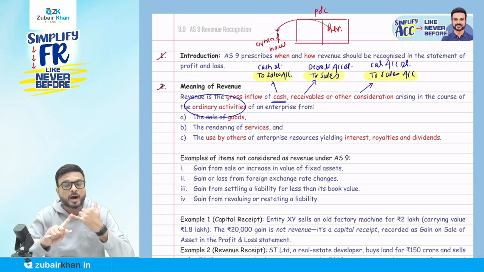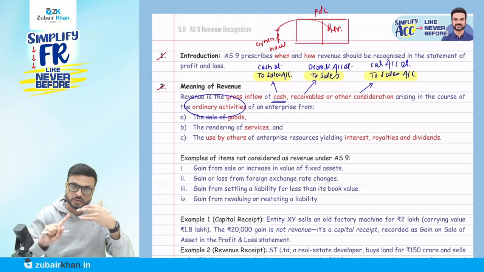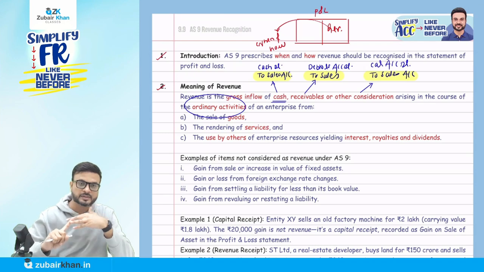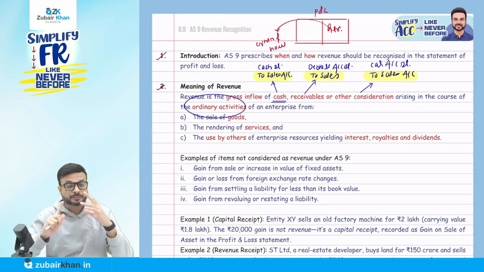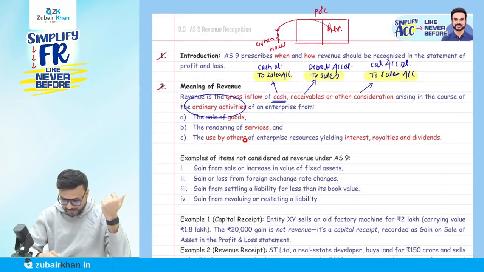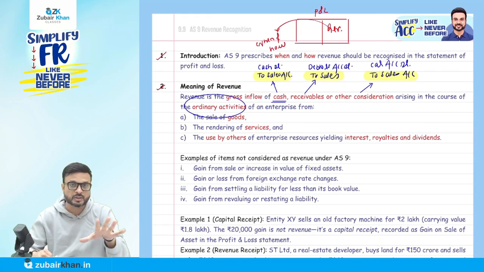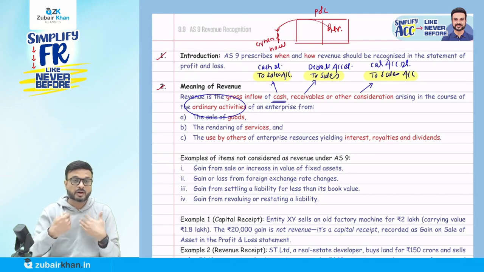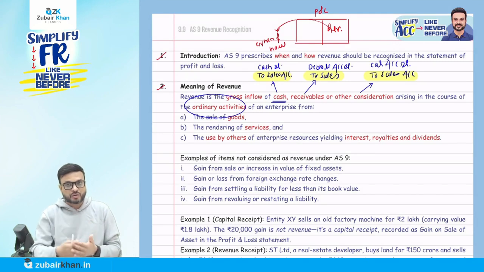Or it might be you're rendering services. Once you become a chartered accountant, you are going to provide what? Services, auditing service, consultancy service. And they say the use by others. Listen carefully. The use by others of enterprise resources yielding what? Interest, royalties, and dividend. It also covers it. Someone is using our resources, and for that we are going to get in return interest, royalties, or dividend.